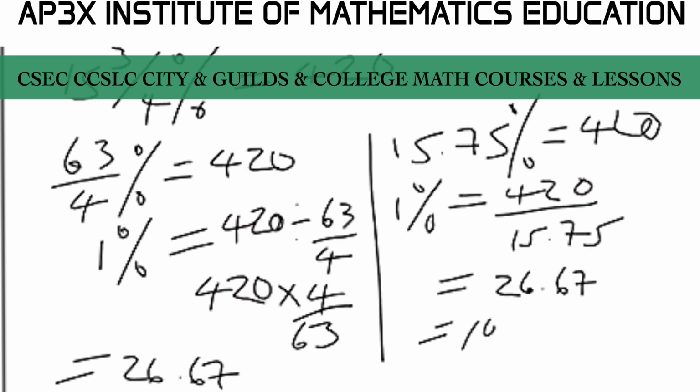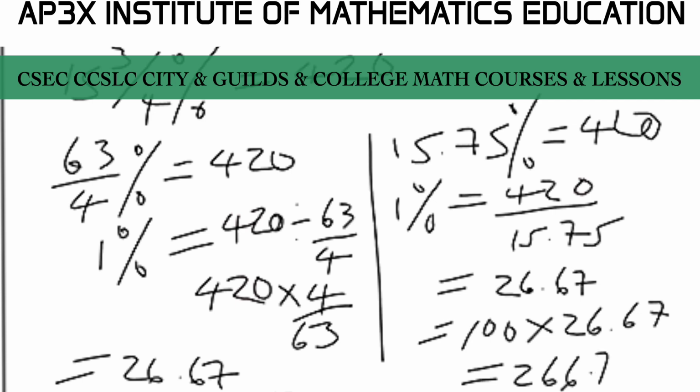That's equal to 100 multiplied by 26.67, which works out to be 2,667. So a few of you guys use different approaches to get to the answer.